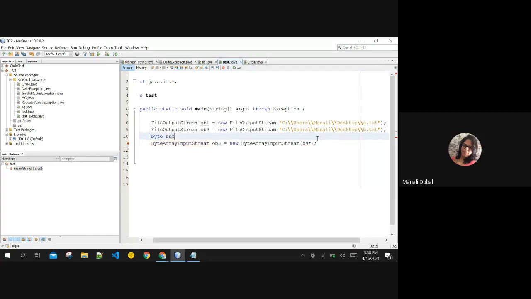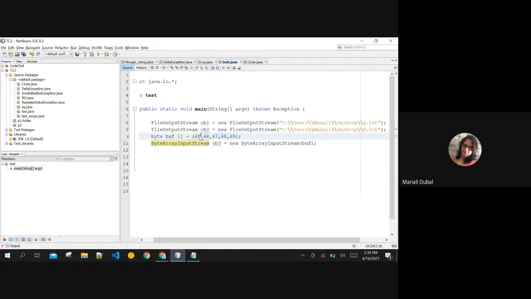Say for example, we are naming it buff, and I am storing different characters over here. If I want to store ABCD, I can use 65, 66, 67, 68, and so on for storing your characters. And you want to read the data out of it. As soon as your buffer is read into the input stream, you can read the data from the input stream. Currently I am creating the array statically over here. You can read the data from this byte array.